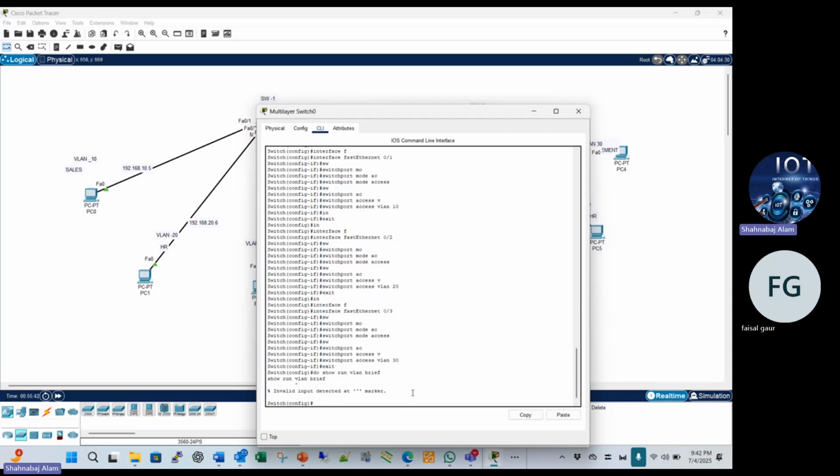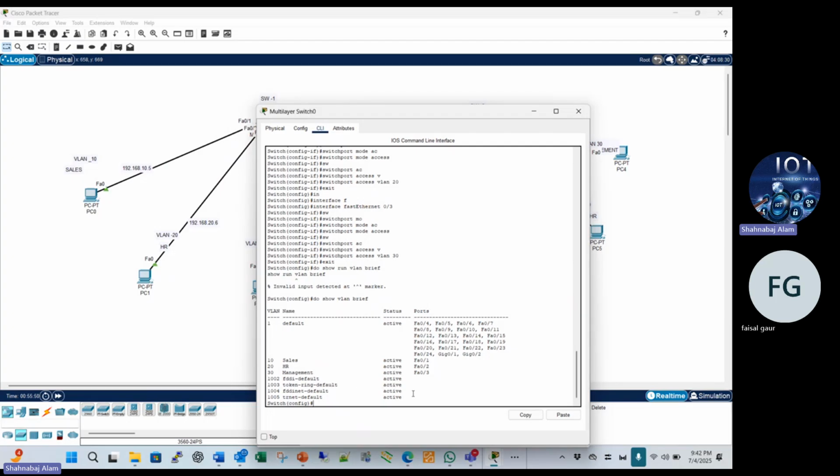After this command you can see here: sales is active on port number 1, HR active on port number 2, management active on port number 3.